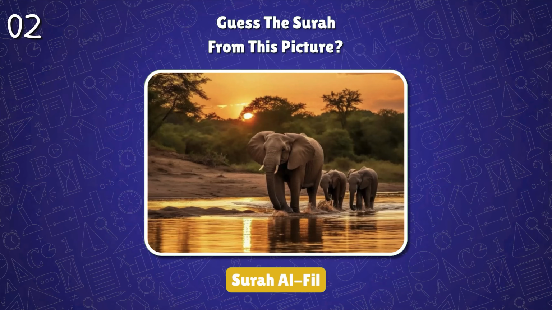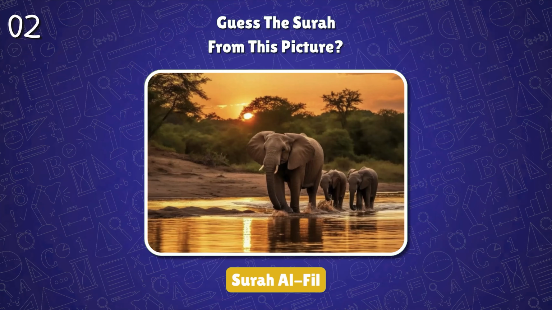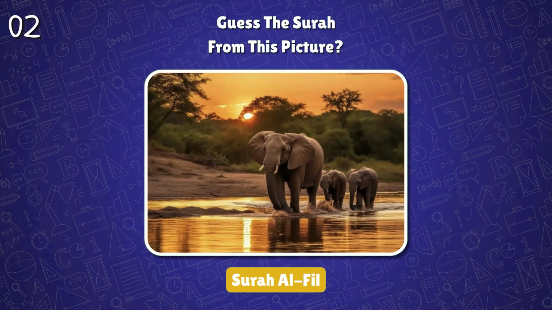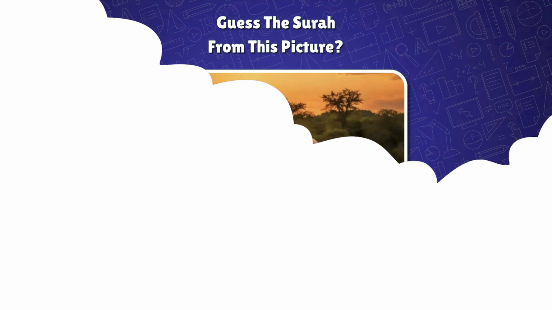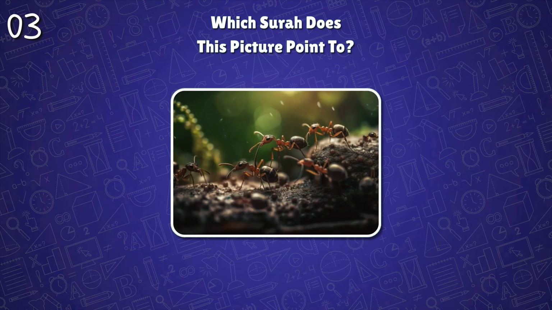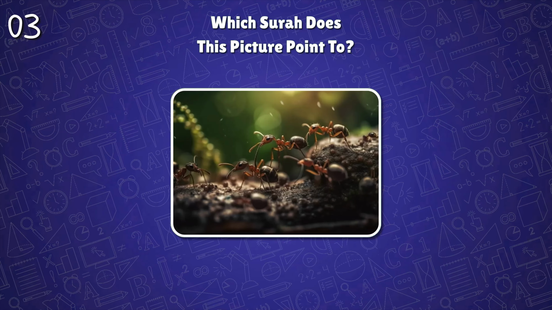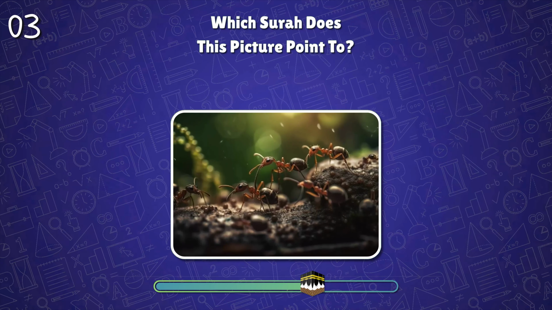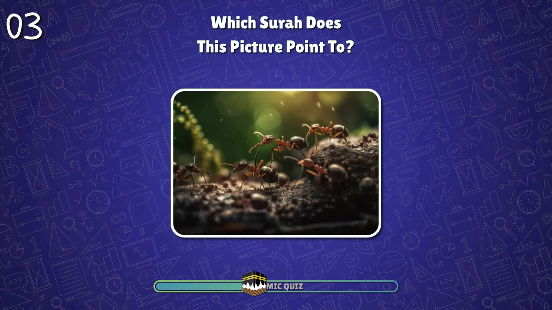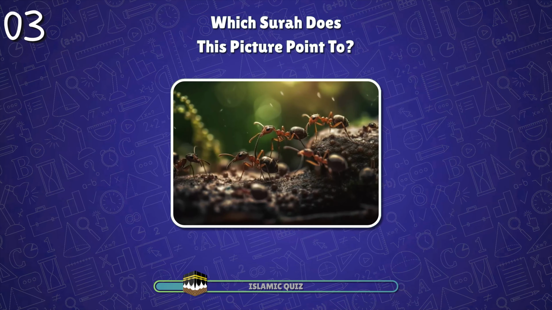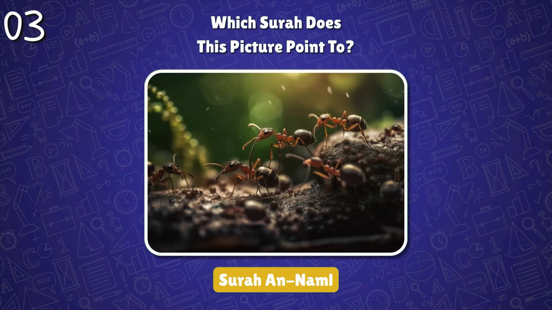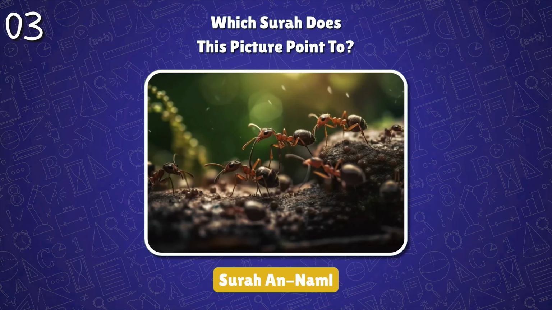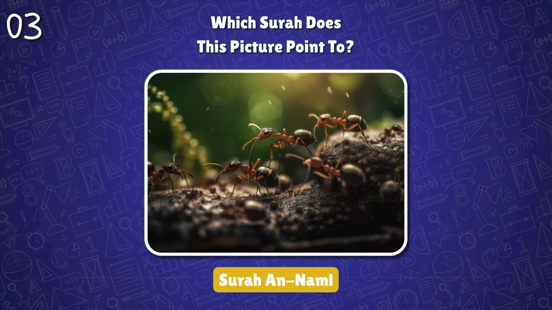Surah Al-Fil. It describes the event of Abraham's army who came with elephants to destroy the Kaaba, but Allah destroyed them. Which surah does this picture point to? Surah An-Naml. It mentions the story of Prophet Sulaiman and how he understood the speech of ants.